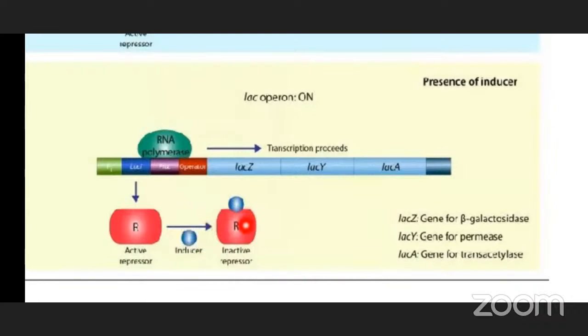It binds to the repressor, so that's why the repressor becomes inactive. Then this lactose enters into the cells with the help of permease enzyme, and in the presence of beta galactosidase enzyme, that lactose is broken down into galactose and glucose, and this transcription process proceeds and proteins are synthesized.